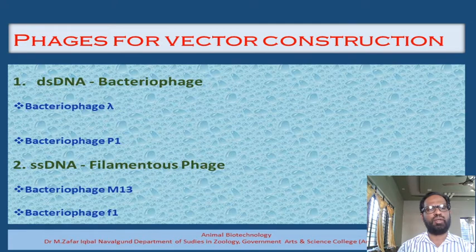Altogether, bacteriophage M13, bacteriophage F1 and bacteriophage FD are all very similar to each other. If the genomes are compared, we find that they are very similar. They differ from each other in only 50 to 180 base pairs. And apart from that, there is no difference at all between these three filamentous bacteriophages.